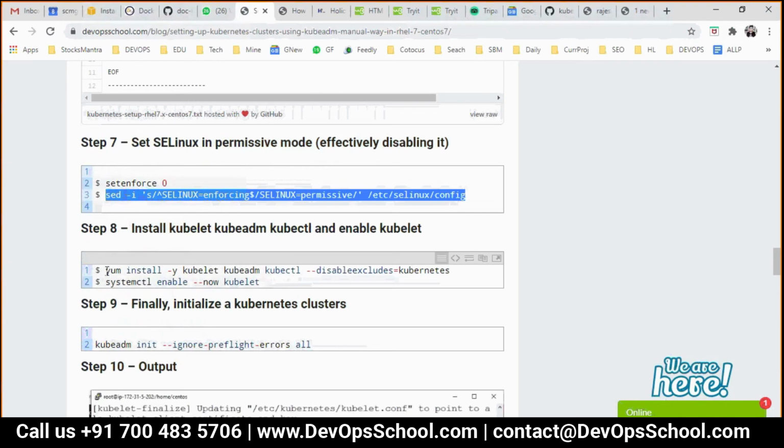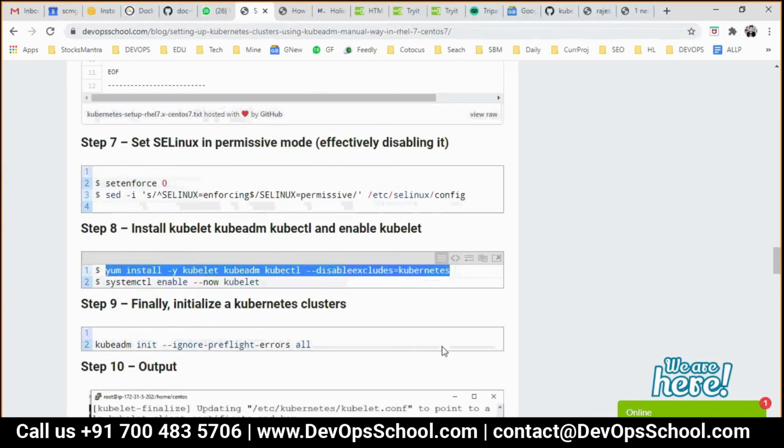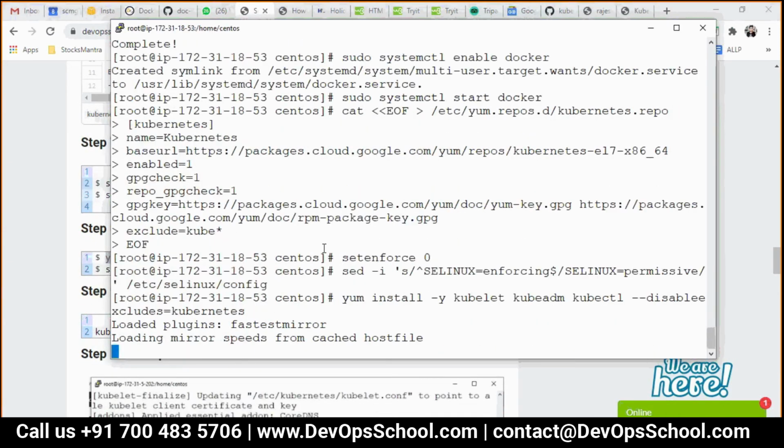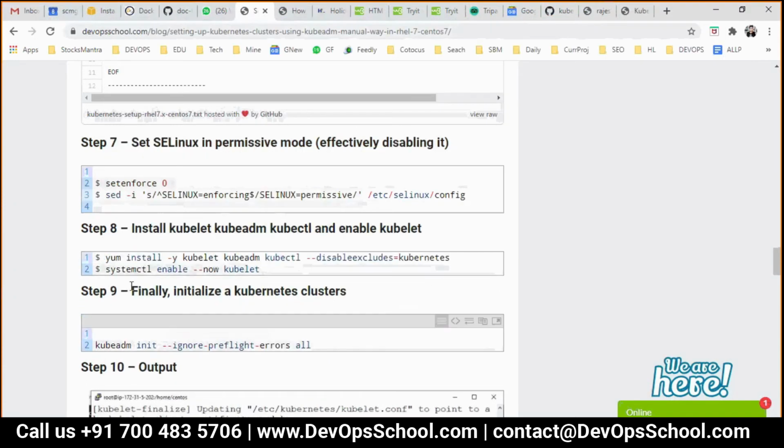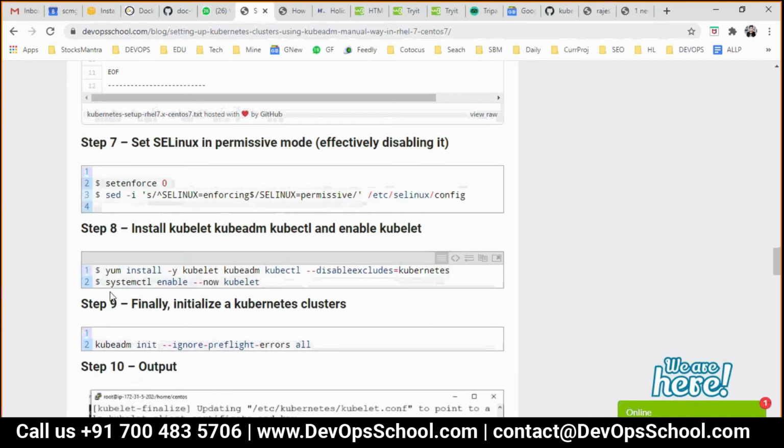Then installing all these utilities. And finally command 9 I should not touch. Remember, 9 I should not touch. This should be run only in the master.